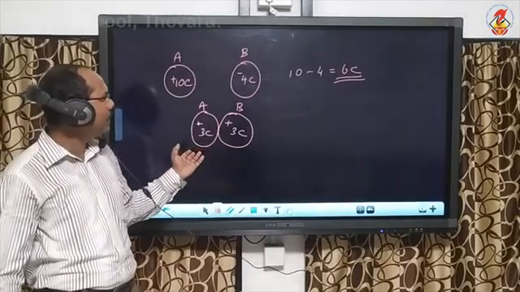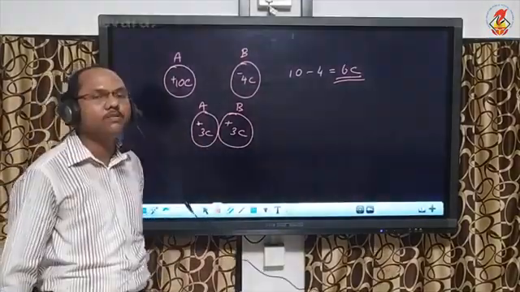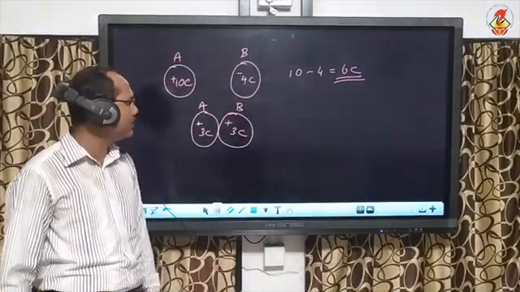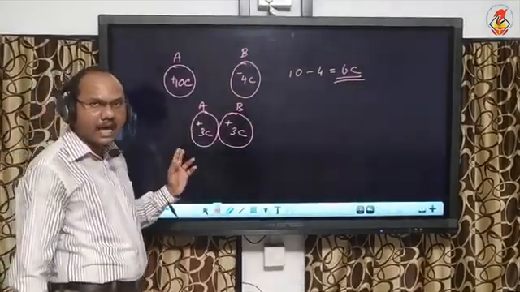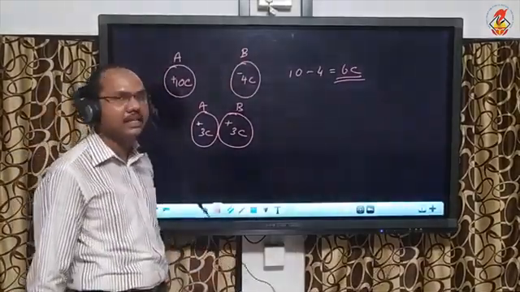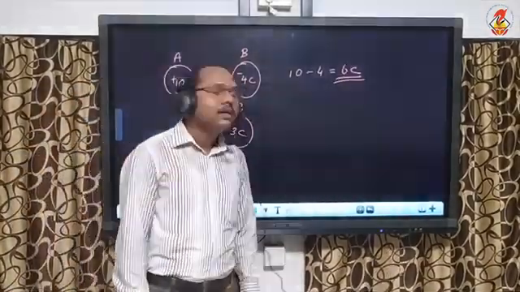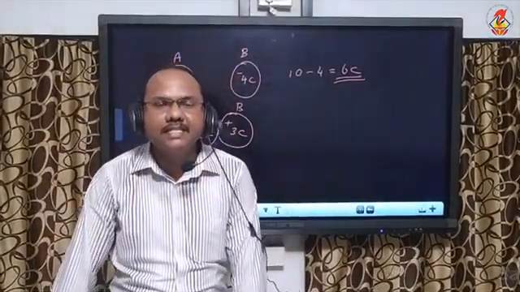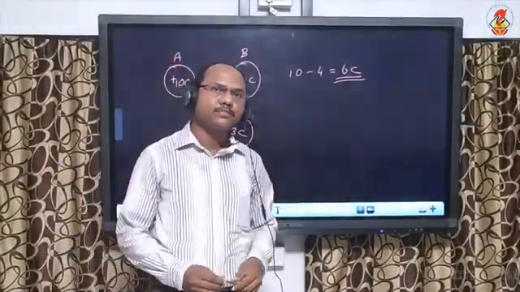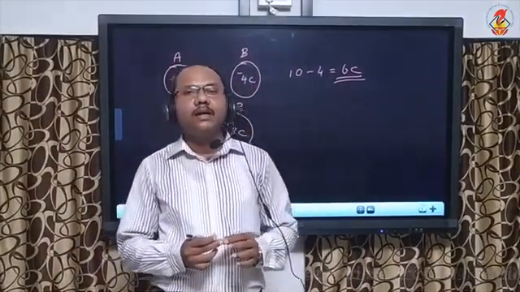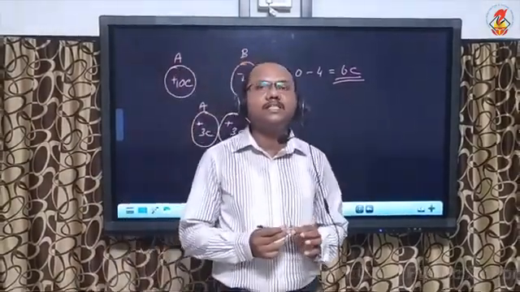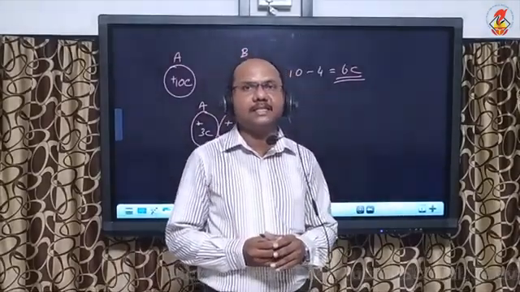So this is what I told: the charge will transfer till both of the bodies attain the same charge. And this type of charging by conduction is applicable only to metals. Now the third method of charging is charging by induction. In charging by induction, we need not touch two bodies against each other.